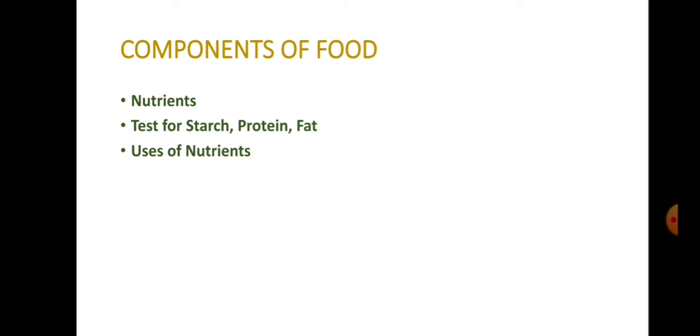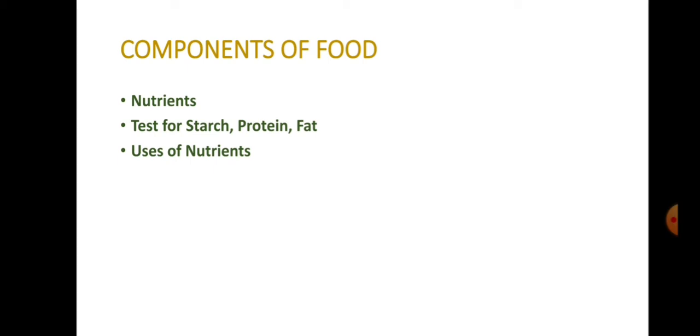We have seen that foods that contain carbohydrates are called energy giving foods, and foods that contain protein are called bodybuilding foods. Protein is used for the growth of our body, and fat is also an energy giving food.